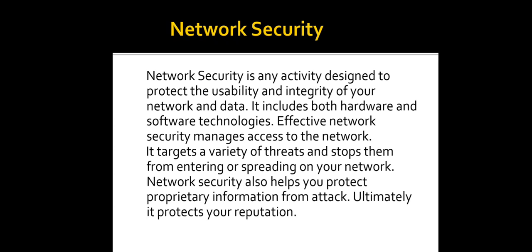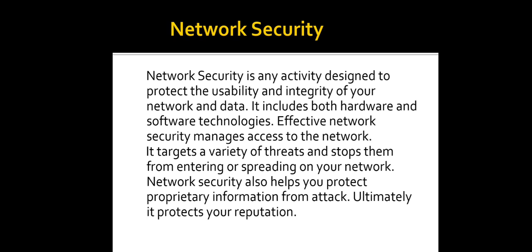Now network security is involved in organizations, enterprises and other types of institutions, and basically what it does, it secures the network as well as protecting and overseeing operations that are being done within the organization. And the most common and simple way of protecting a network resource is by assigning it a unique name and a corresponding password. So if we assign a unique name and password to our network, we can protect it.